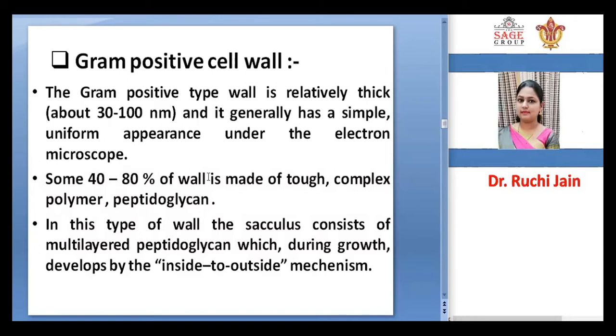It is composed of a tough complex polymer, that is peptidoglycan, that comprises 40 to 80% of the wall. It is multi-layered peptidoglycan which during growth develops by an inside-to-outside mechanism. In this type of wall, the sacculus consists of multi-layered peptidoglycan.